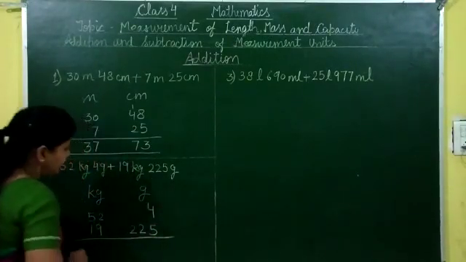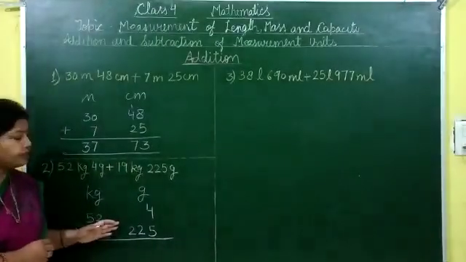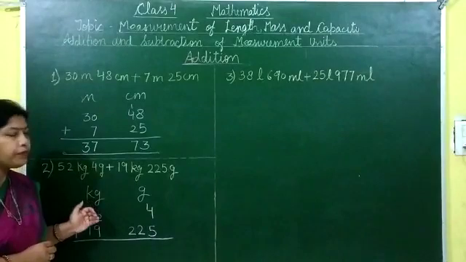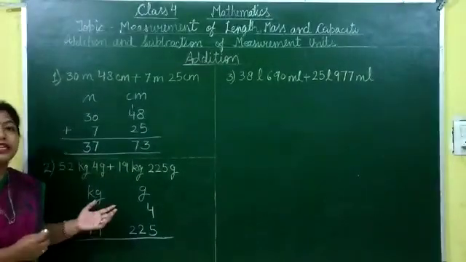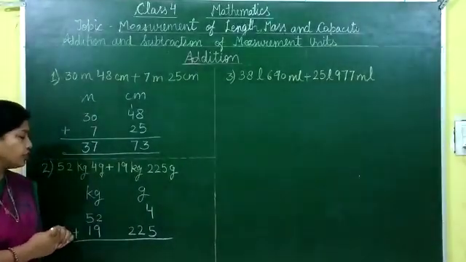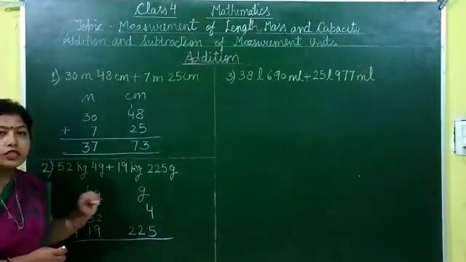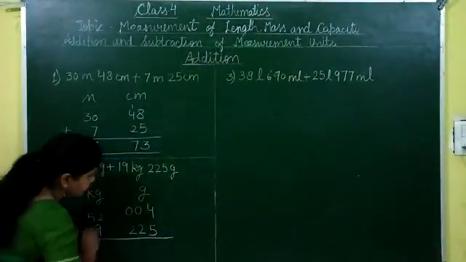Now adding these, children, in this example we should remember that whenever there are some empty spaces in the smaller unit, we fill these empty places with the zeros. So there are 2 empty places in the smaller unit, so we should write here 2 zeros.